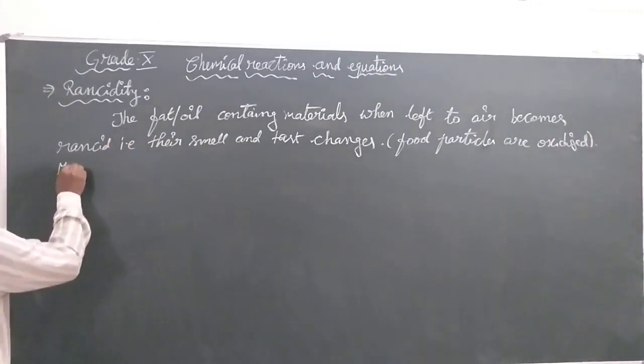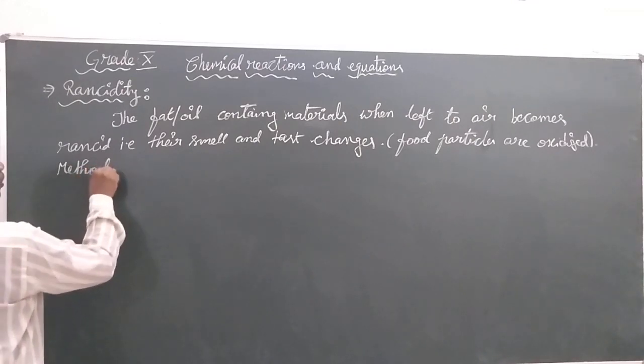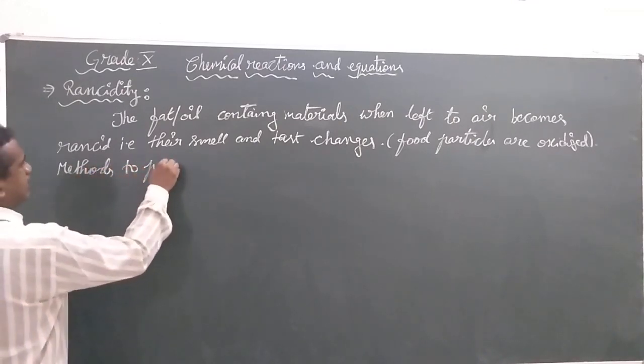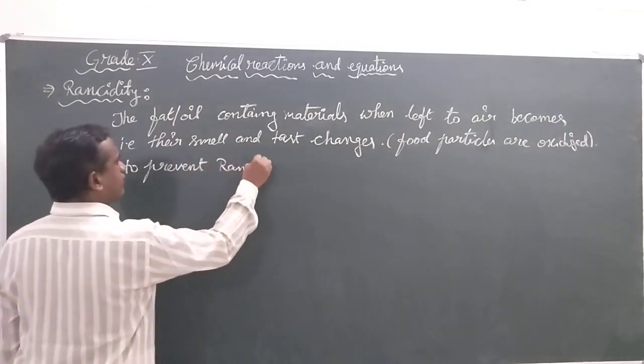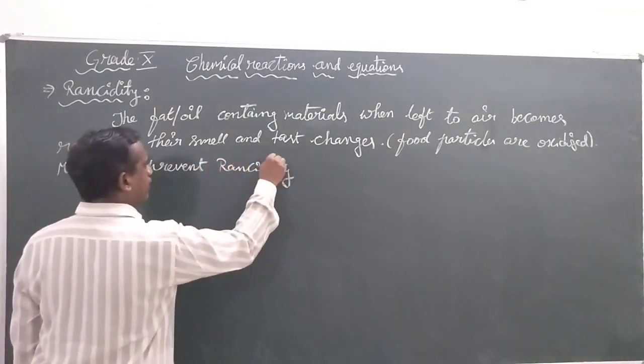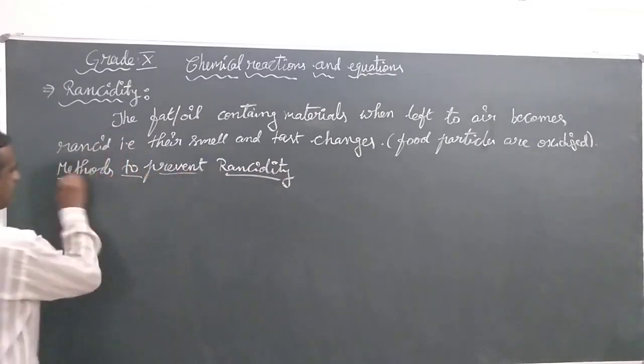So, methods to prevent rancidity. What are the methods we have to prevent the process of rancidity?